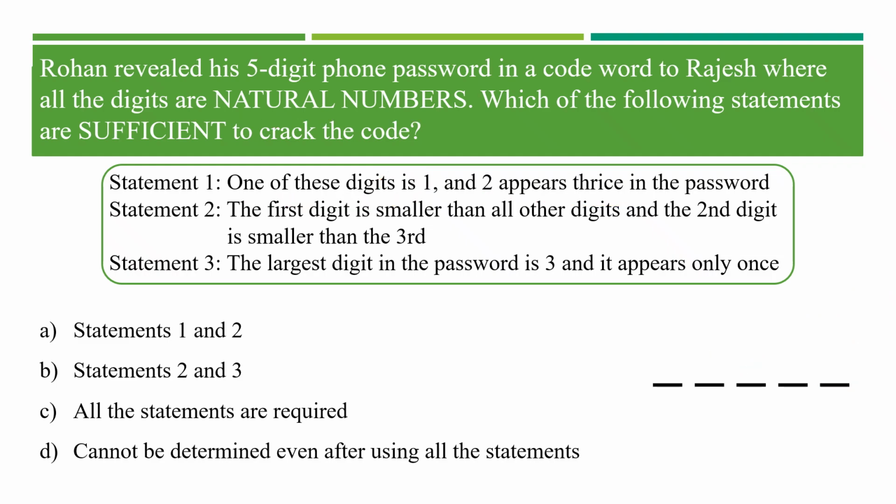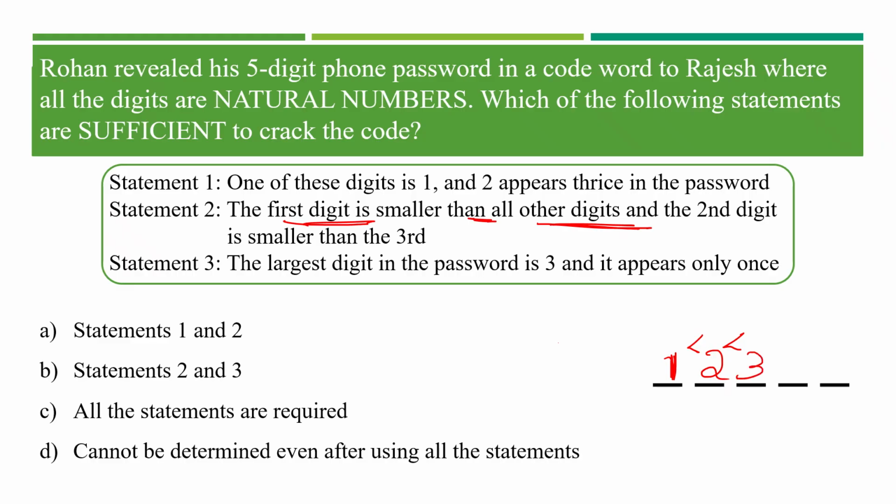But the second statement says that the first digit is smaller than all other digits. Obviously, the first digit is 1. It can't be 0, then that cannot be a 5-digit number, isn't it? So the first digit is 1. The second digit is smaller than the third. In that case, maybe the second digit is 2, which is greater than the first digit and smaller than the third digit. Let me take the third digit as 3 for now.